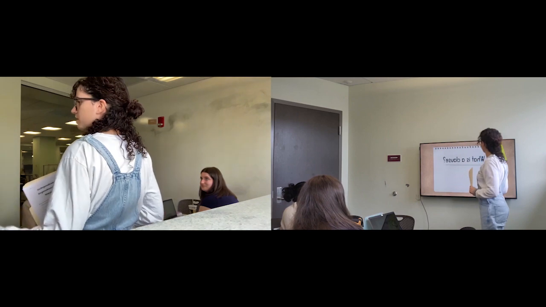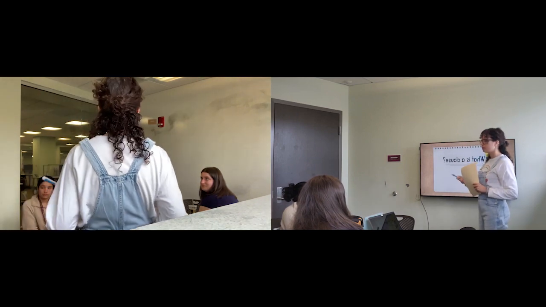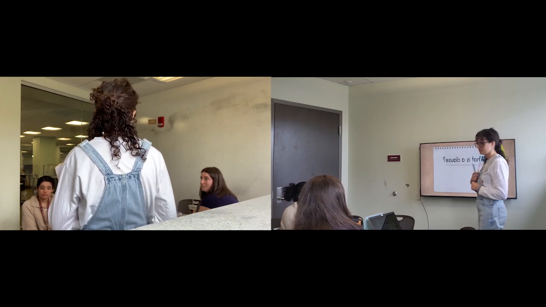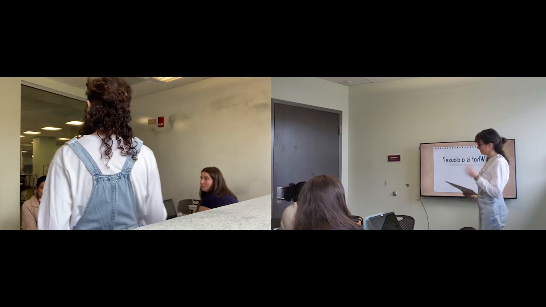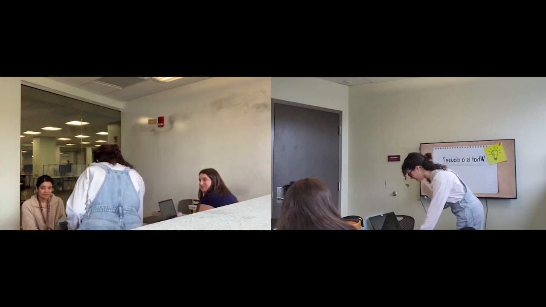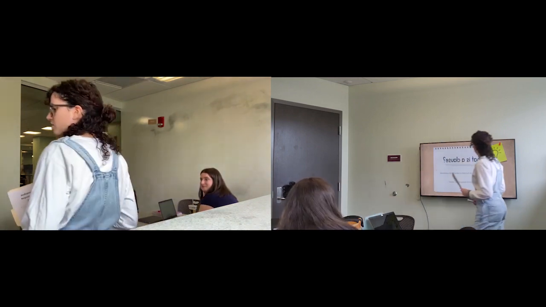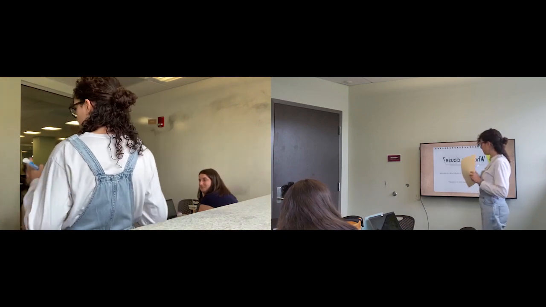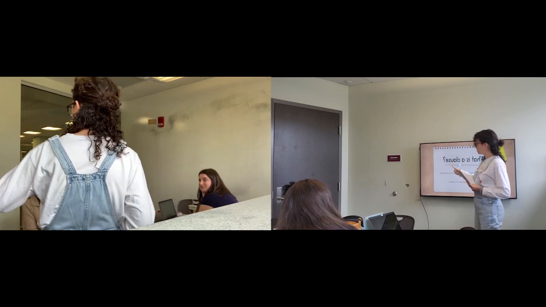Okay, let's start. What is a clause? Who can tell me what a clause is? That is okay. It's a new word. That's why you're here, to learn. So a clause is just a group of words that has both a subject and a predicate. Now, what is a subject?